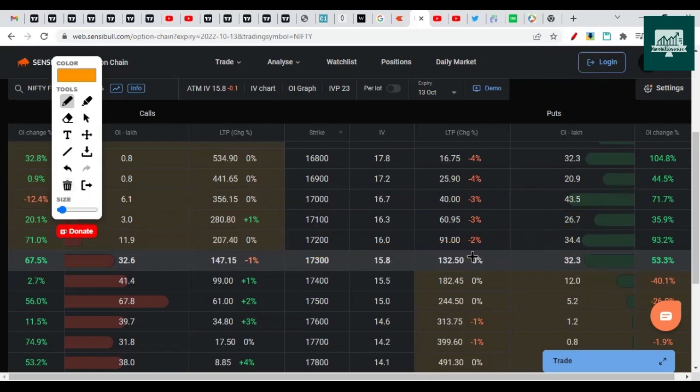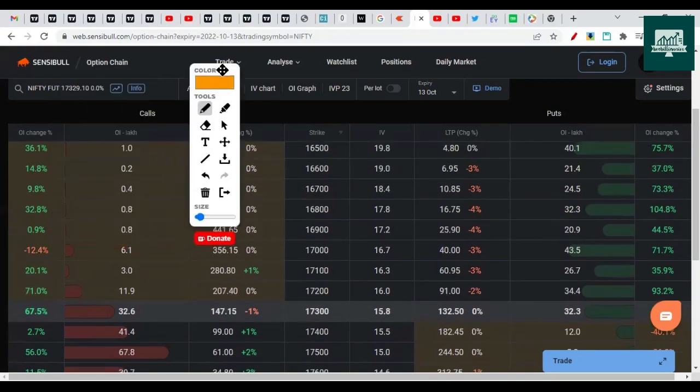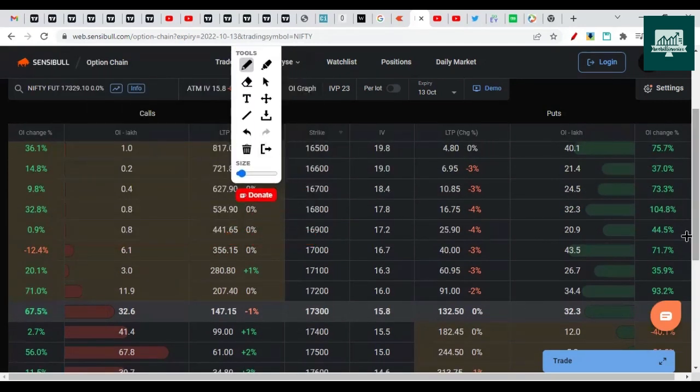So this is going to be broken. I'm not going to consider 17,600 as a support, but this is the support, and then next is 16,800 where the support lies. You can see the mixed data, both on the call and put side, we have some open interest accumulated. Some people shorted, some people went long, so that's why this is mixed data. On the put side, you understand that 16,800 is the second major support and the major support is 17,000.